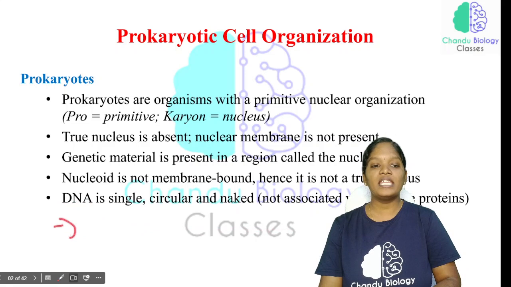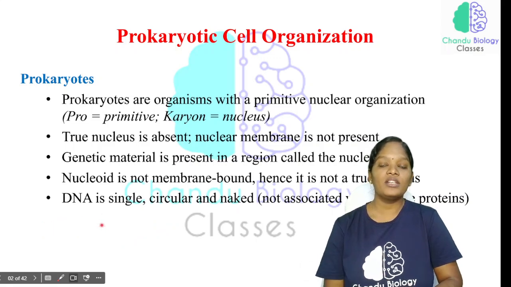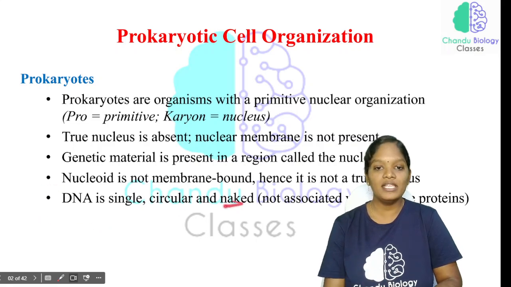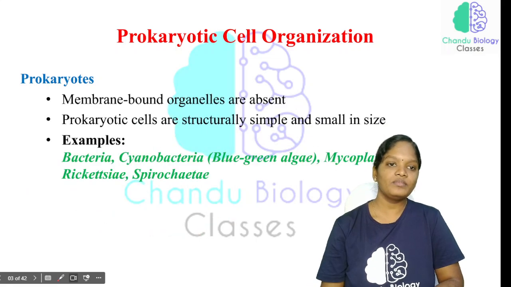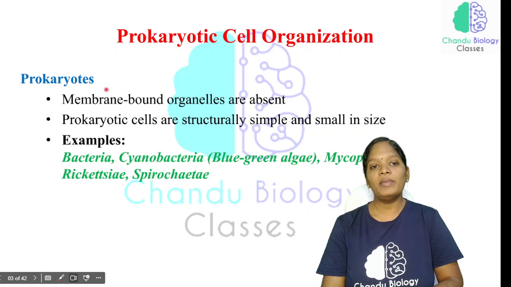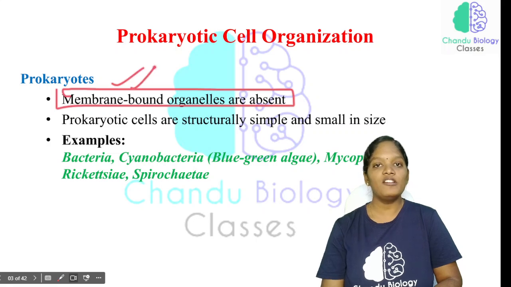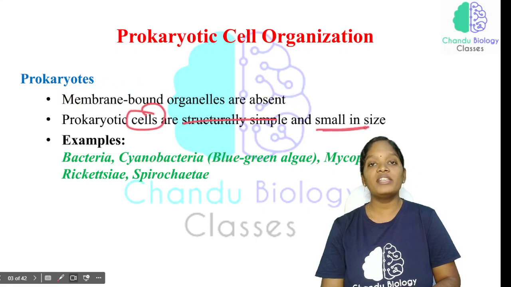The DNA has a negative charge and the histone has a positive charge. These two charges attract each other and they are wrapped within a nucleus. But in prokaryotes, it is not packed with any histone proteins, so that's why we say the DNA in prokaryotic organisms is naked. Here the true nucleus is absent and membrane bound organelles are also absent in prokaryotes. Prokaryotic cells are structurally simple but smaller in size, we know that.